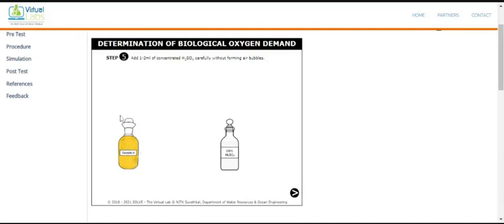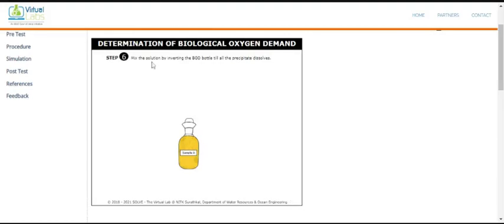Now what you have to do, what is the next step? Next step is to shake it. So click on this arrow, and here is mixing the solution by inverting the BOD bottle. Once we click, we again shake this one, and you know how to shake that bottle, so we have to put a finger here to protect it. Okay, and all the precipitate which appeared should disappear here. Now you see a complete disappearing of the precipitate. So all the precipitate has dissolved.